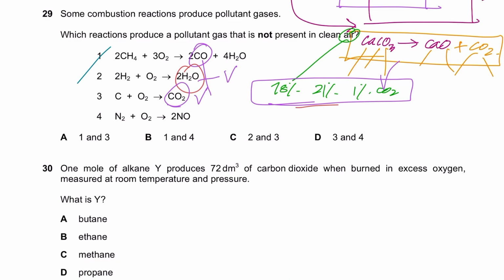Okay, and nitrogen plus oxygen gives you nitrogen monoxide. This is because of the high temperature of internal combustion engines, or maybe lightning, because lightning provided the activation energy. So this is a pollutant. It shouldn't be present in clean air. So obviously 2 and 3 should be present, and it's asking us what should not be present. So 1 and 4 should not be present. B is the right answer.